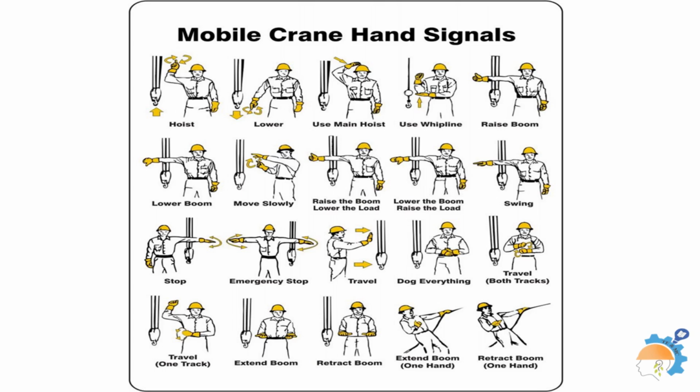A crane hand signal person acts as both eyes and ears for the crane operator. This is a weighty responsibility and requires training to ensure that they can quickly and fluently communicate, especially in stressful situations. Accuracy here can be the difference between safety and injury.